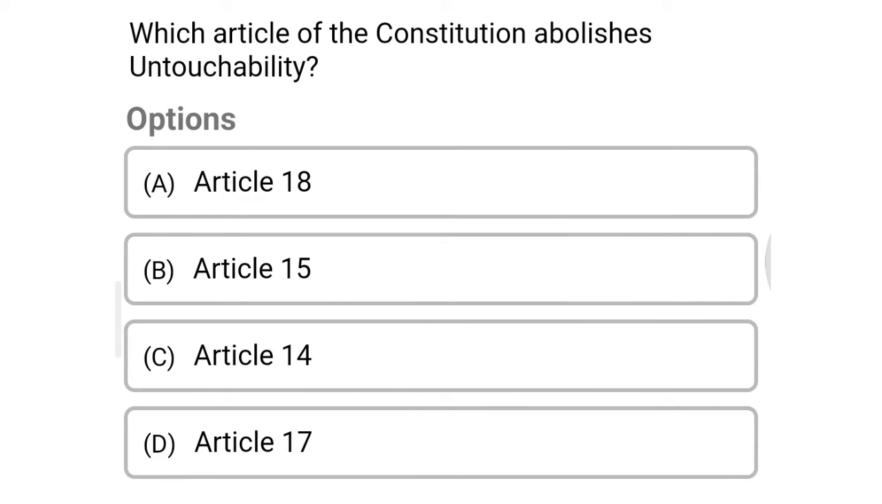Next question, which article of the Constitution abolishes untouchability? Option A Article 18, option B Article 15, option C Article 14, option D Article 17. The correct answer is option D, Article 17.